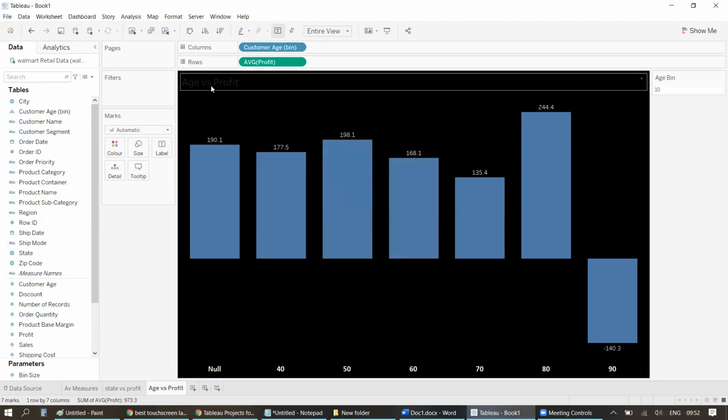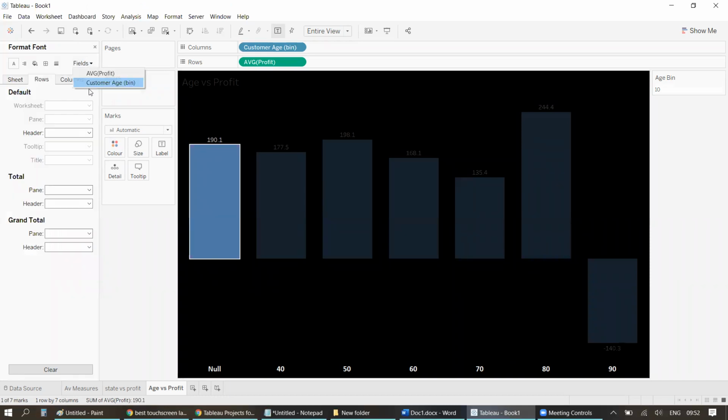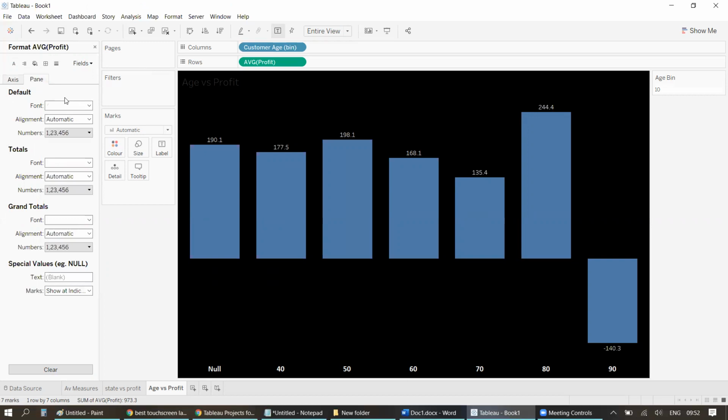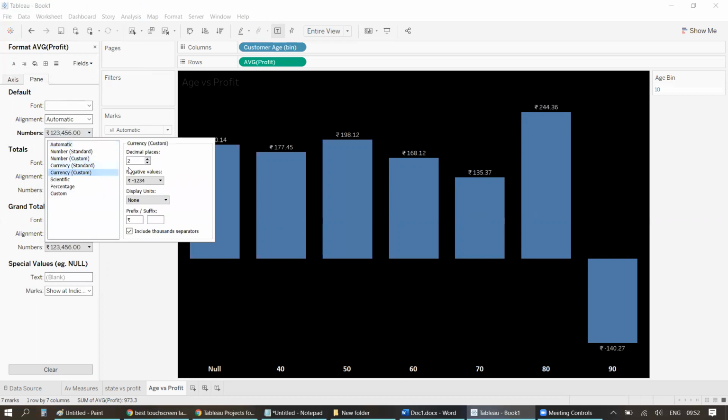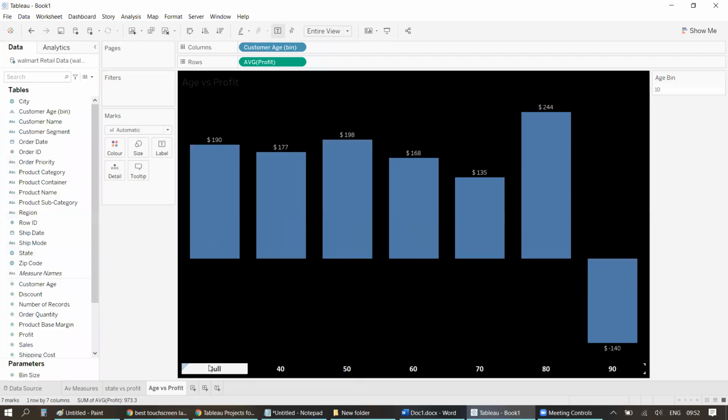Okay, before that, let's do one more thing. Currently, it's showing null, this one. By the way, change this to average profit, make a proper value. So number, currency, custom, right? Or maybe currency standard you can do, whatever works for you. So this, I'll remove the decimal points. We have pretty good values and done. So leave null. We cannot do a lot of things over there.